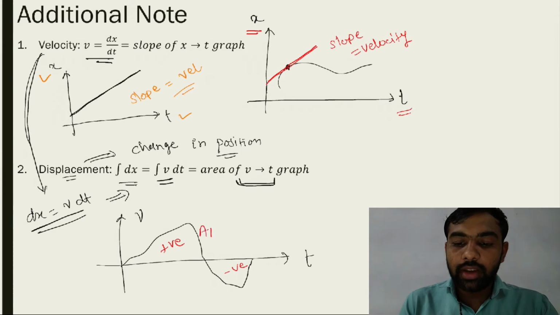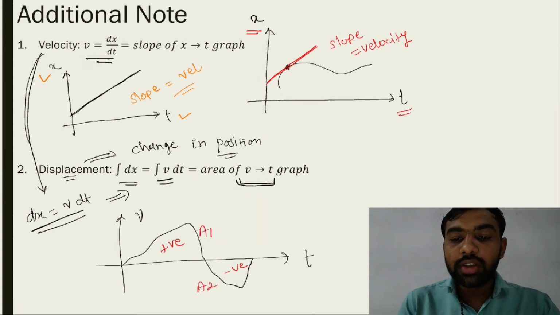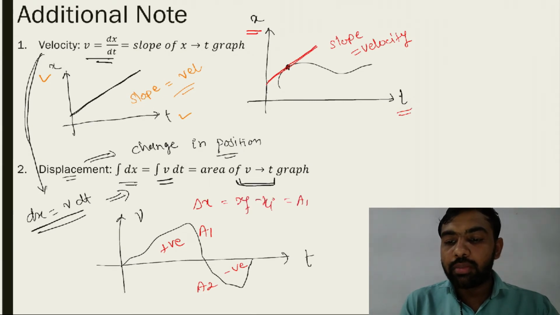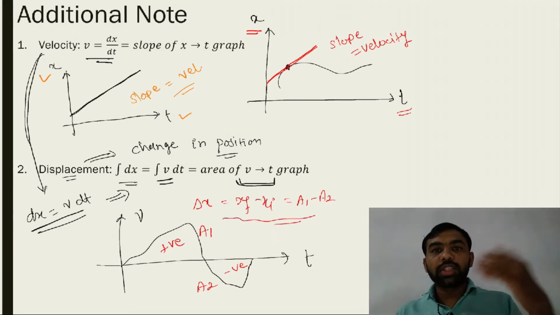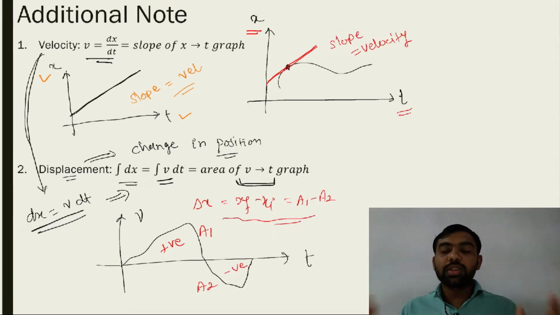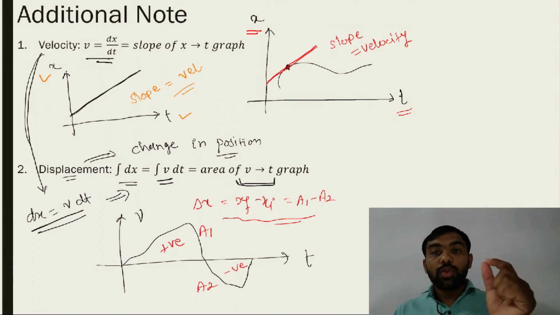Suppose you consider that area as A1 and here it is A2, then what is delta x total, meaning x final minus x initial? It is A1 minus A2. Why? Because the area above is positive and the area below is negative. You must note this in your books, and then we go to the next one. You must understand it properly.